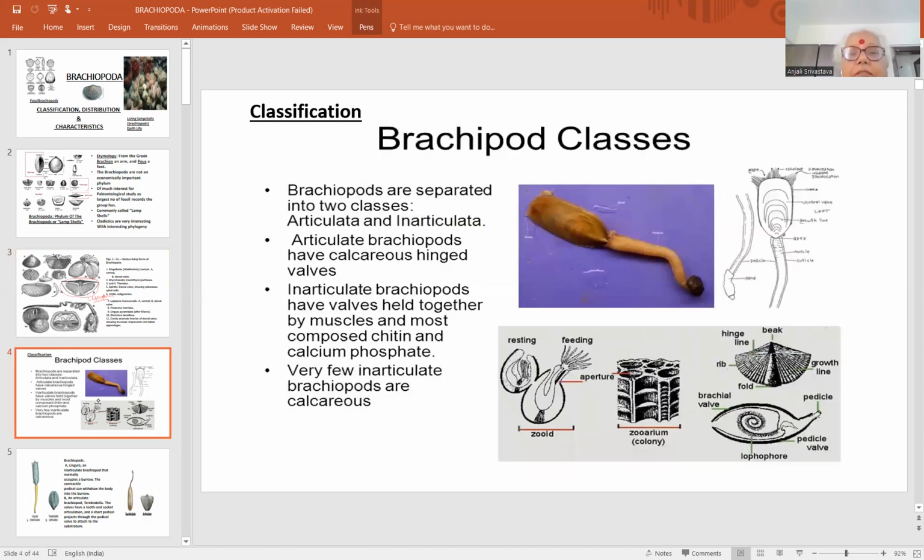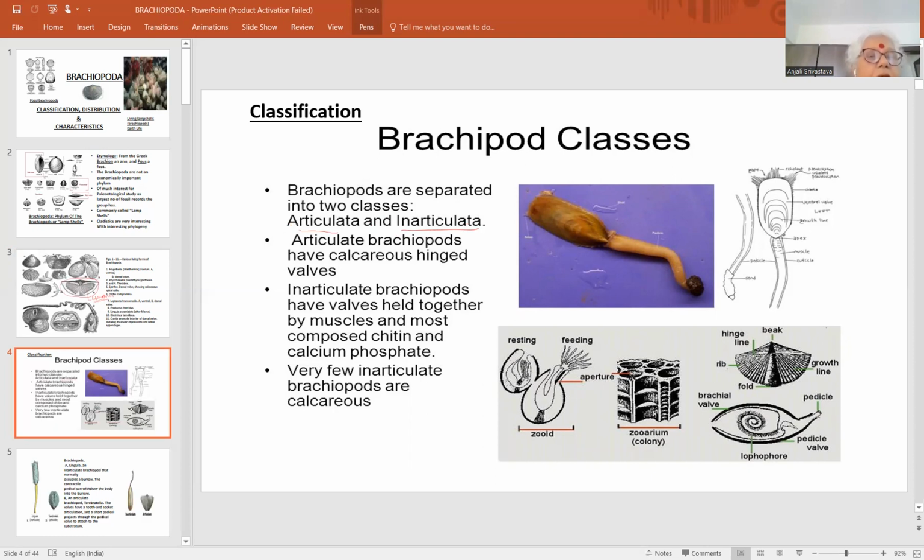Now let us see the classification. ब्रैकियोपोड classes का classification में भी बहुत सारी controversies हैं taxonomists के हिसाब से. एक view पे almost everyone is sticking कि Brachiopoda के group को दो major divisions में, दो major groups में divide किया जा सकता है. That is the Articulata and Inarticulata. This is the Articulata, and the second group is Inarticulata.